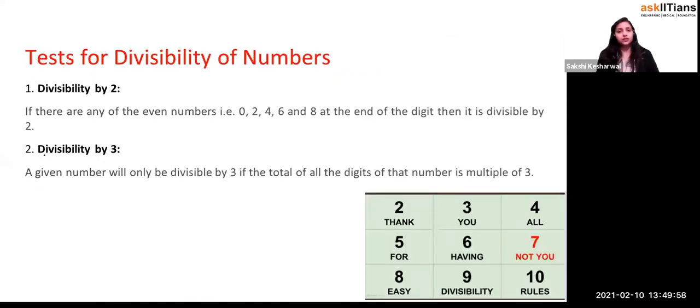So let's come to the test of divisibility of a number. We say that every even number, right? What are the even numbers? Those which have 0 at the end.